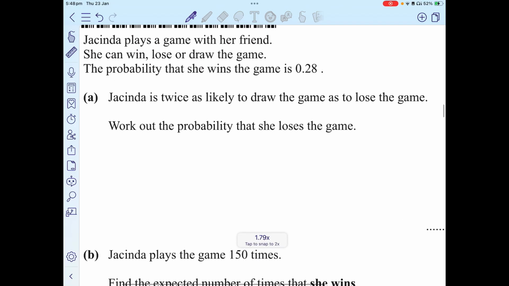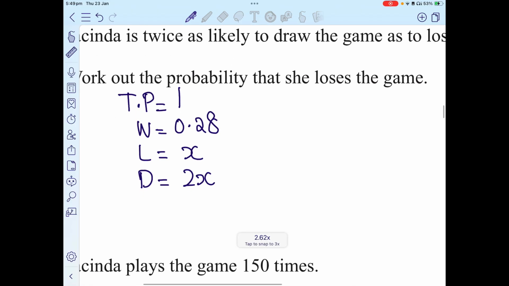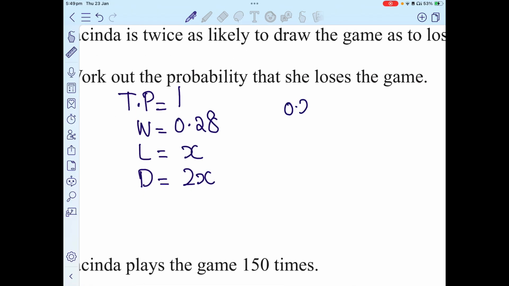Now, we do know that the total probability is equivalent to 1. The probability that she wins is 0.28. Okay, now let the probability that she loses be x. So it says that the probability that she draws the game is twice x, so draw is going to be 2x. As it says here, Jacinda is twice as likely to draw the game as to lose the game. So now we know that 0.28 plus x plus 2x is going to be 1.